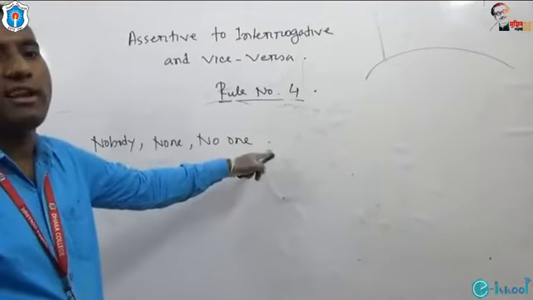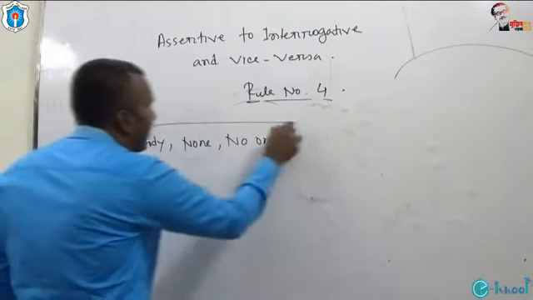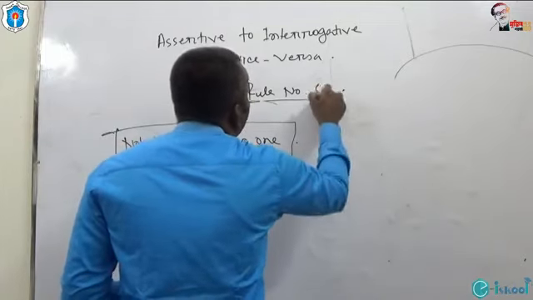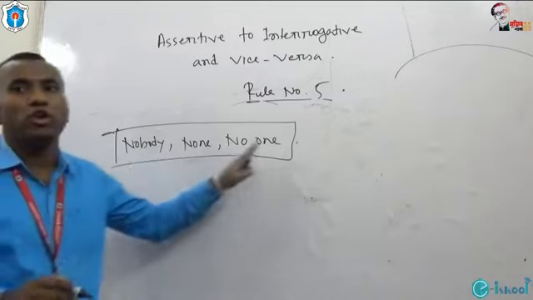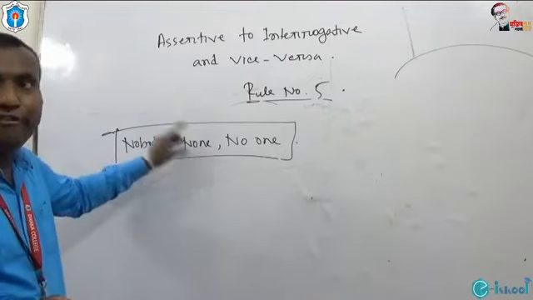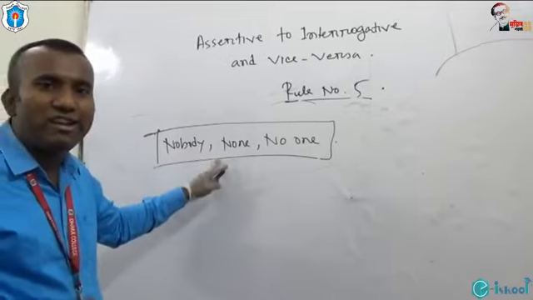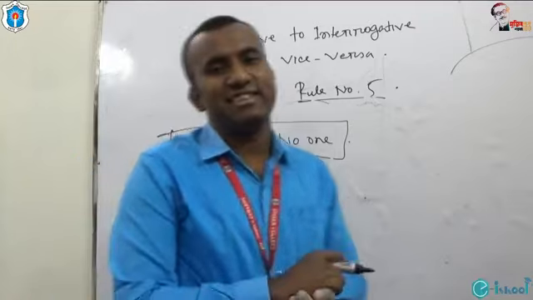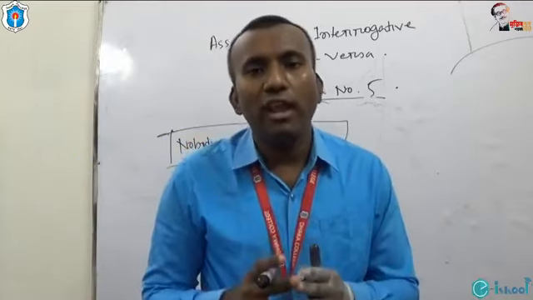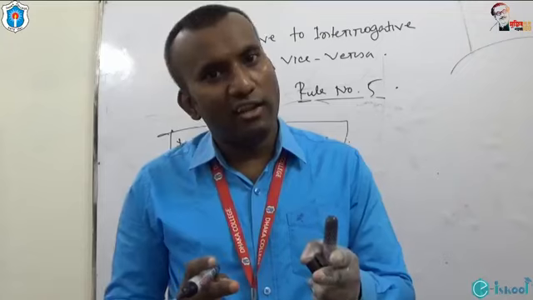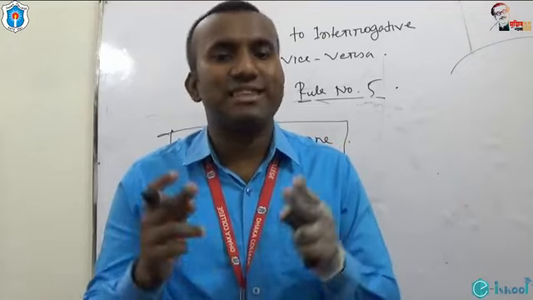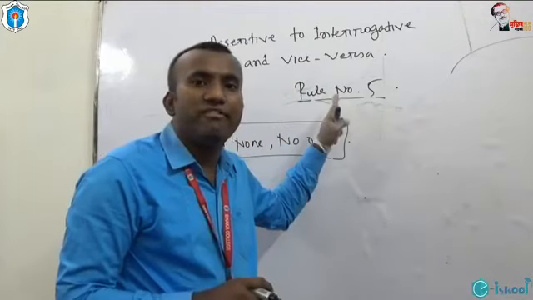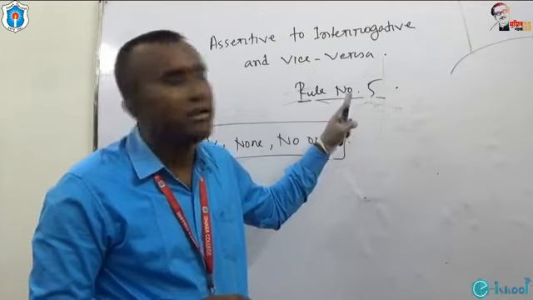Nobody, none, no one. Dear students, nobody, none, no one. Rule number 5. If nobody, none, no one are used as the subject of a sentence, rule number 5 can be applicable.